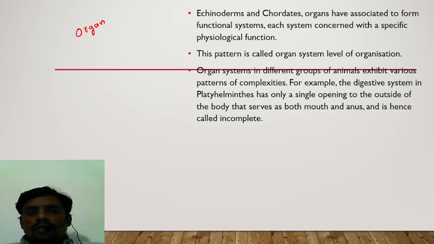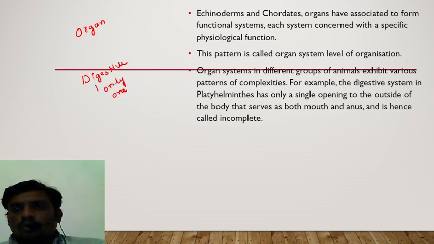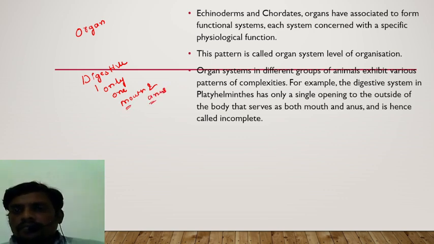For example, if you take the digestive system, in Platyhelminthes the digestive system has only a single opening. That single opening performs the functions of mouth and anus.